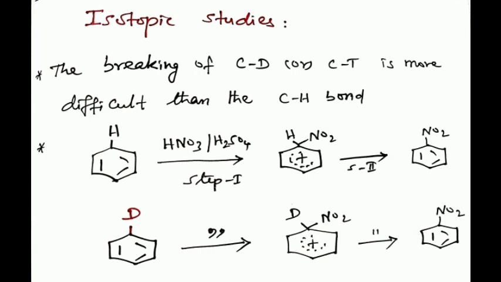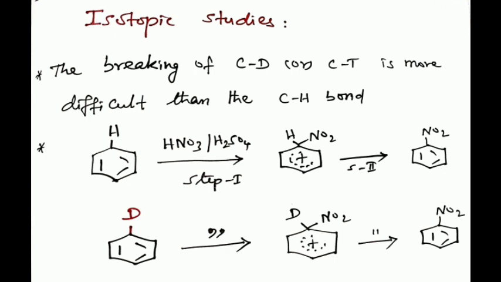As in the sigma complex mechanism, the carbon hydrogen bond is not broken in the rate determining step, that is the first step, no isotopic effect is observed on replacing hydrogen by deuterium. In most cases, especially in the nitration and bromination of aromatic compounds, no such isotopic effect has been observed. The breaking of a carbon deuterium or carbon tritium bond is more difficult than the breaking of a carbon hydrogen bond.